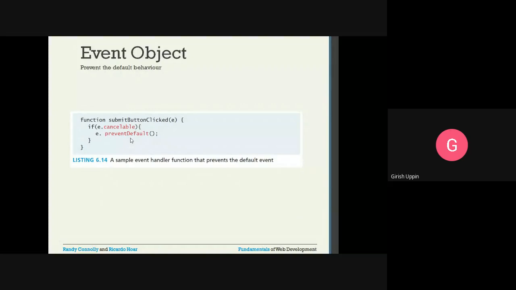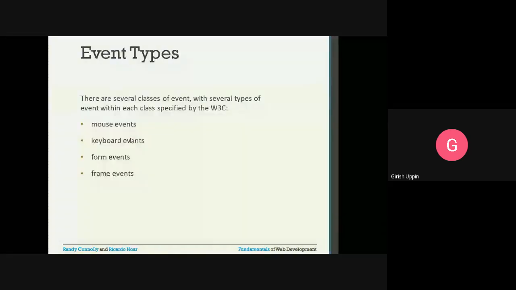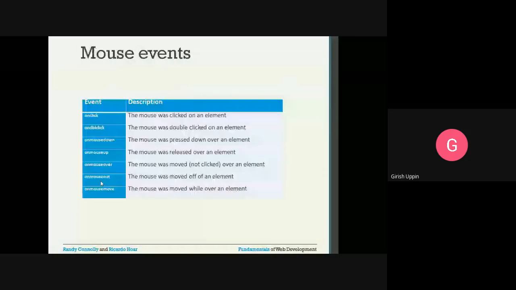So there are different types of events. Based on this classification, we have many events that are included in each category. There are several classes of event with several types of event within each class specified by the W3C. So inside the mouse events, we have many events, similar to keyboard related. There are many form related events too. We will see the detailed events.